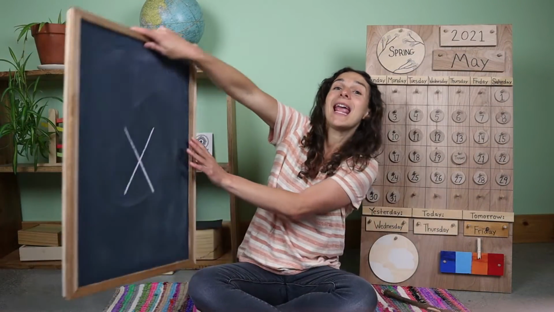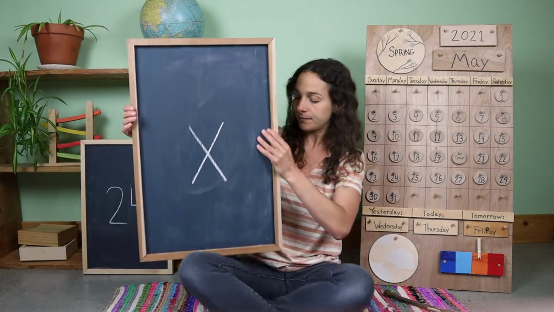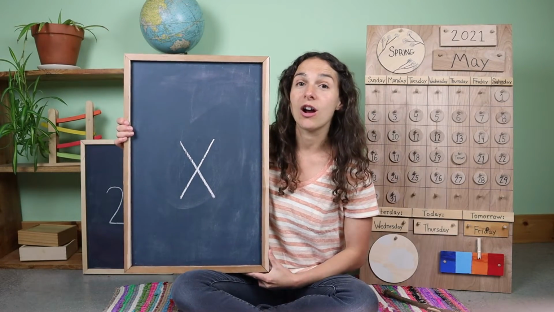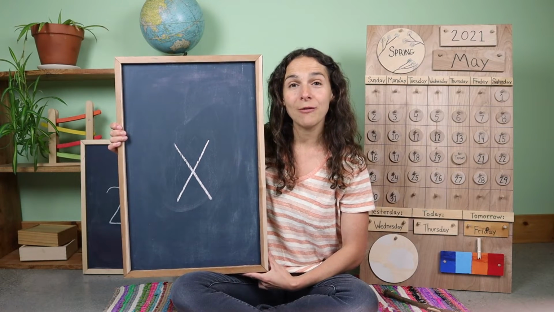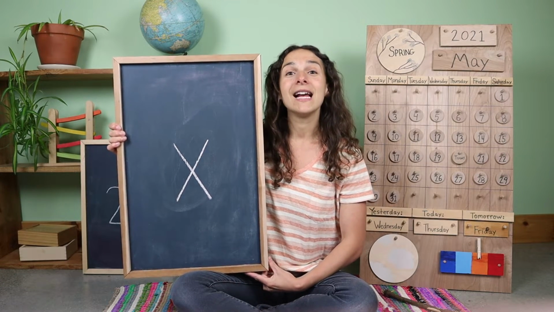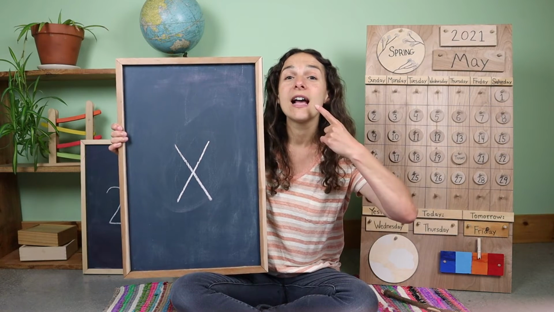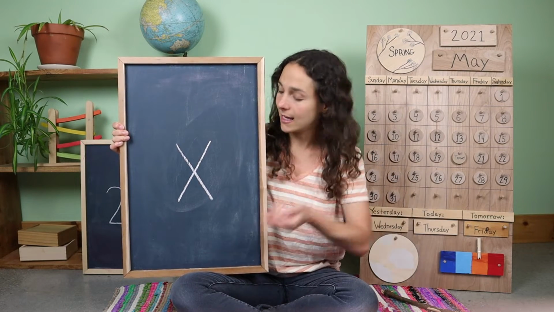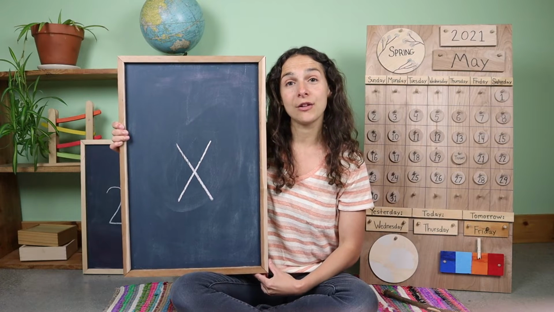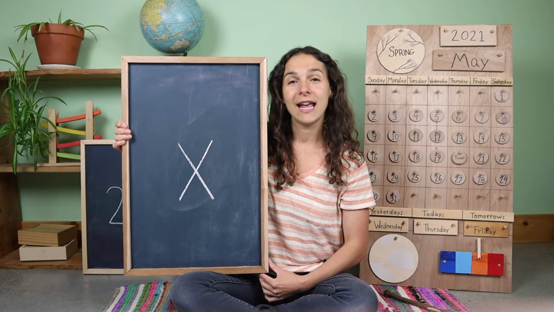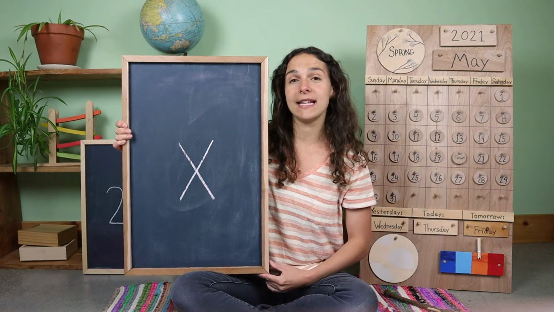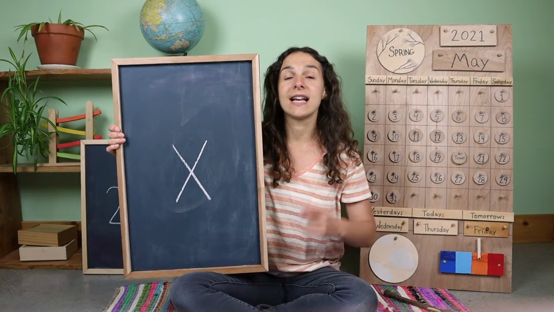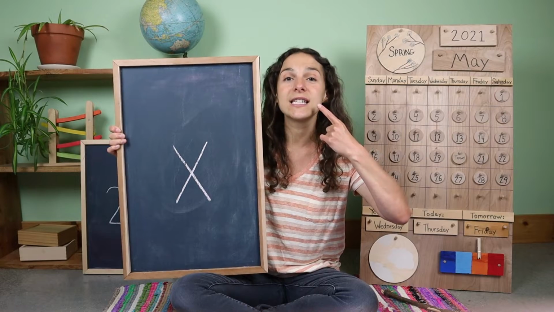And now let's move on to the letter, the number, and the sign of the week. This week we've been talking all about this letter. Will you make the sound for me? Let's do that together. X, X. And do you remember what letter this is called? X. That's right. This is a lowercase x. X says X, X.